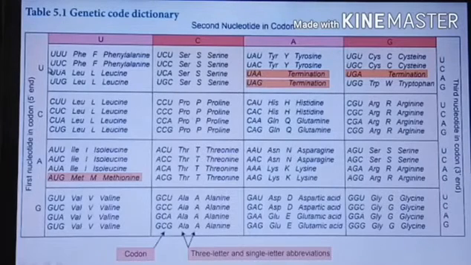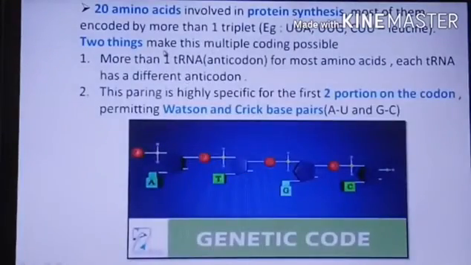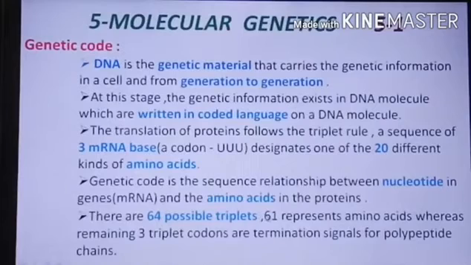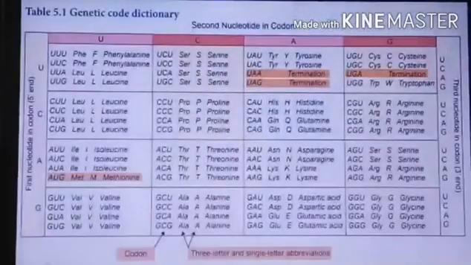Now UAA is termination, mentioned here in a different color. What is termination? In this genetic code there are three termination codons. I already told you there are 64 possible triplet codons. Among them, 61 represent amino acids and the remaining 3 codons are termination codons. That is what is noted in the genetic code dictionary.